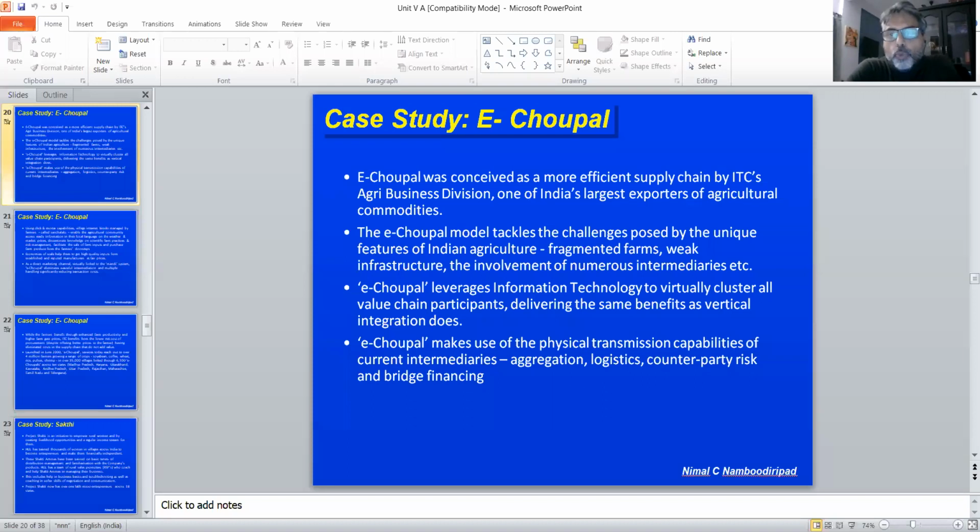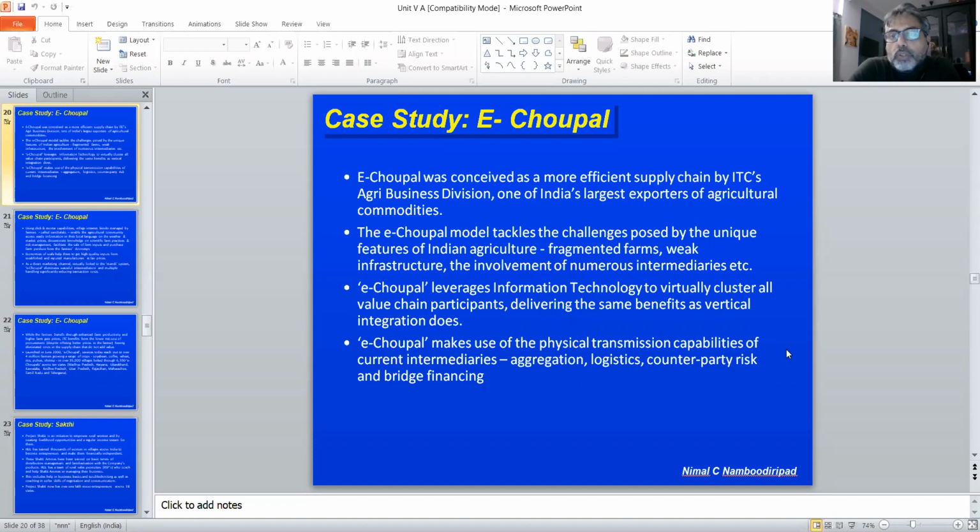So we will discuss some case studies like I mentioned earlier, which is there in your syllabus. The first one that we will discuss is eChopal. eChopal was conceived as a more efficient supply chain by ITC's agribusiness division, one of India's largest exporters of agricultural commodities. The eChopal model tackles the challenges posed by the unique features of Indian agriculture, which is fragmented farms, weak infrastructure, the involvement of numerous intermediaries, etc.